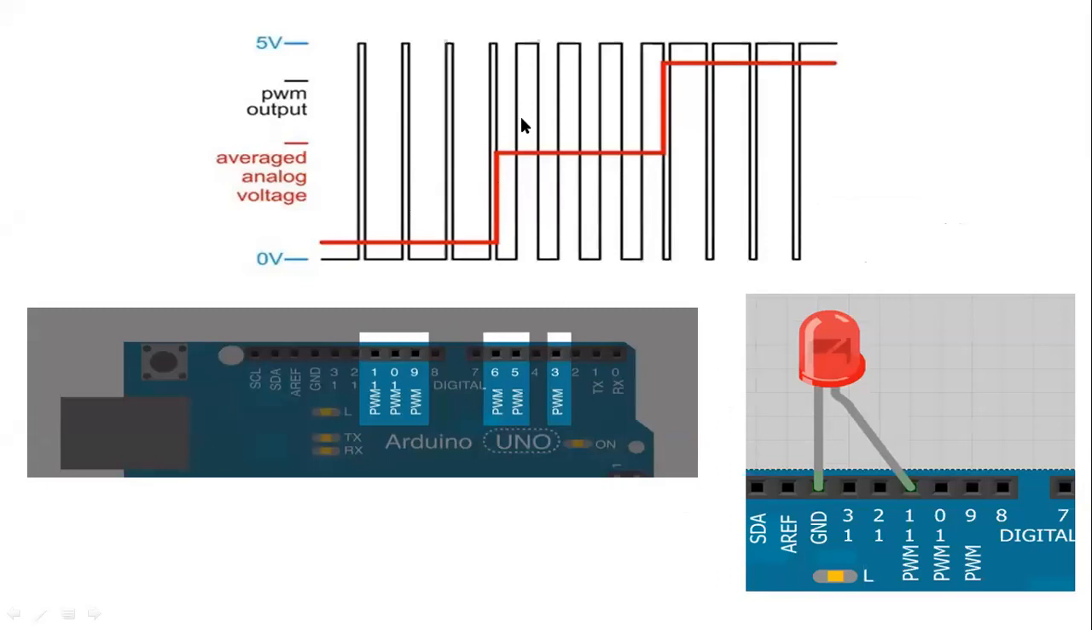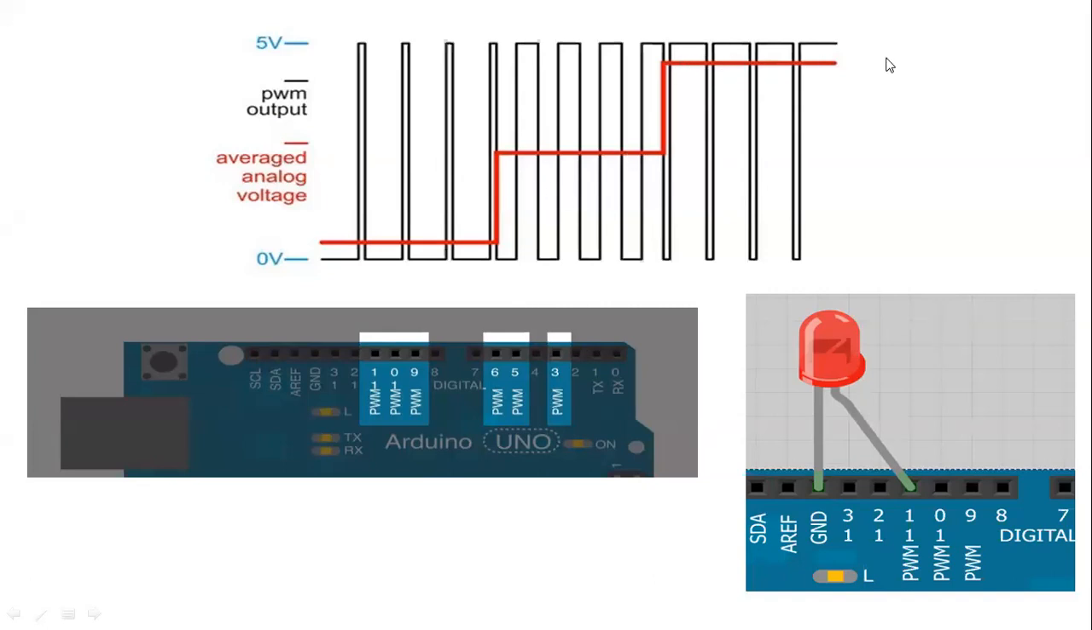You can see this one is your output. This one is 5 volt, the maximum you can give from the Arduino digital pins. You are turning it on and turning it off. Here the on time is less and the off time is more, so you get a lower average voltage. If the on time and off time are equal, 50% on and 50% off, you get an average output voltage of half of 5 volt, that is 2.5 volt.